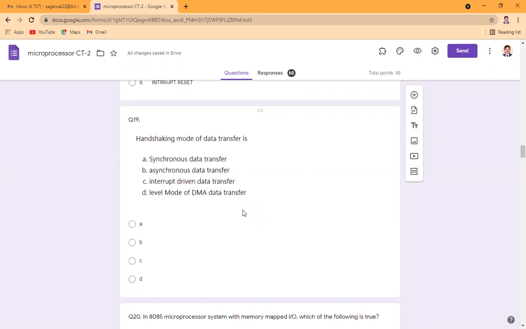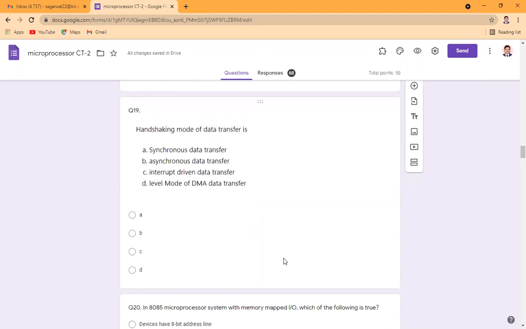In handshaking mode, we exchange two signals: one is the request signal, another is the acknowledge signal. Whenever a request signal is sent by a processor to a device, and the device is ready to transfer the data, it sends an acknowledge signal. So in the form of handshaking signals, both devices agree that they are ready to transfer the data. So handshaking mode of data transfer is synchronous data transfer.